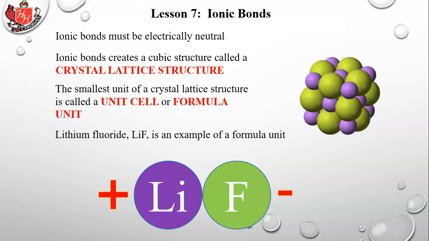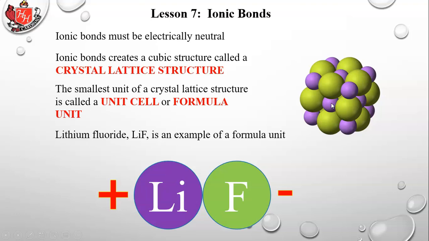We're going to talk about naming, and why it's called fluoride rather than fluorine, in a later lesson, but it's called lithium fluoride when it bonds. That's one of these green ones. But the question is, if it's 1 lithium for 1 fluorine, which fluorine does this lithium belong to? Does it belong to the one on the right, the top, the left, or the bottom? Or there's actually one behind it inside that you can barely see. Which one does it belong to?